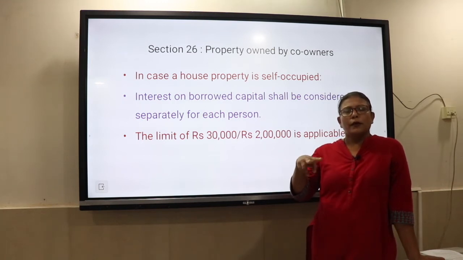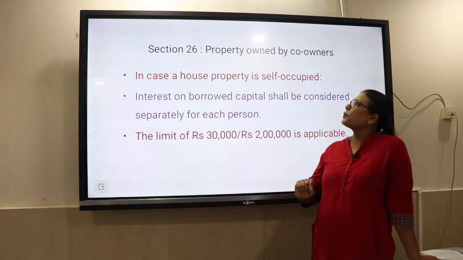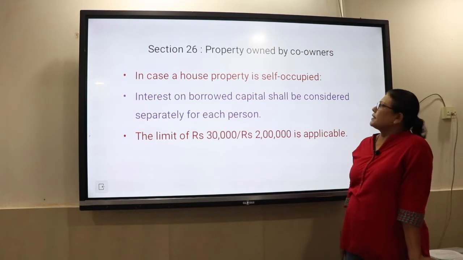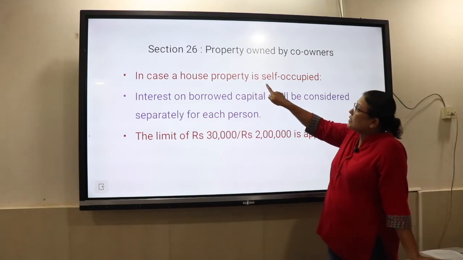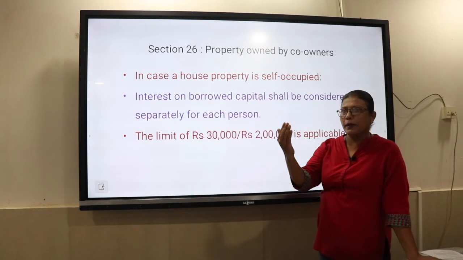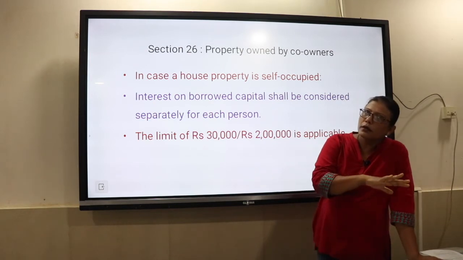That is what we are going to learn under section 26. So what is it saying? The house could be let out or the house could be self-occupied.